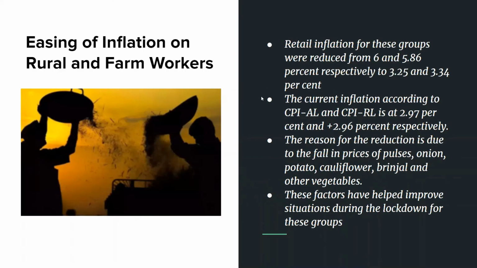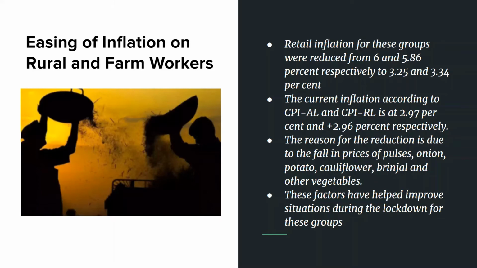Next, let's see an event which was influenced by or related to inflation in the Indian government. So during the lockdown, there was inflation on several products and most importantly on the lower end of the purchasing power of the society, that is the rural and farm workers.